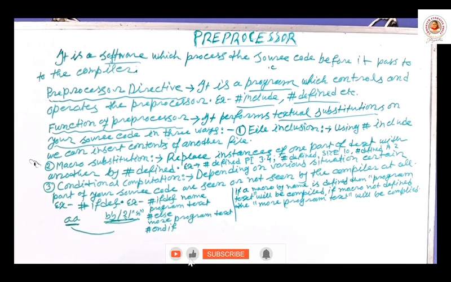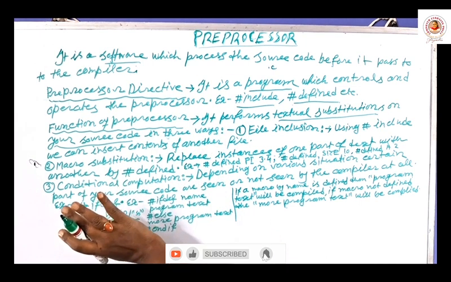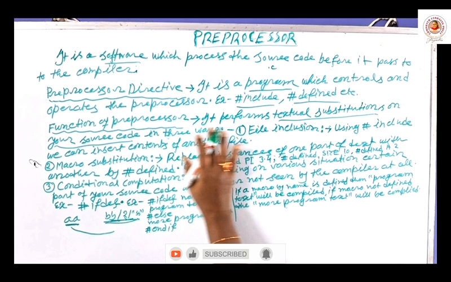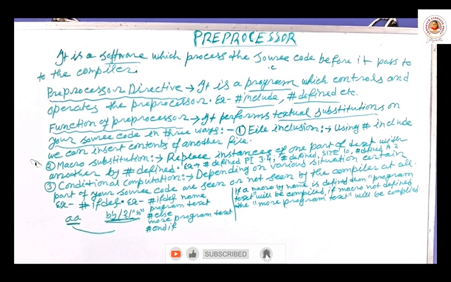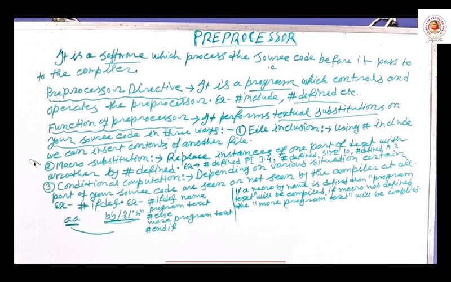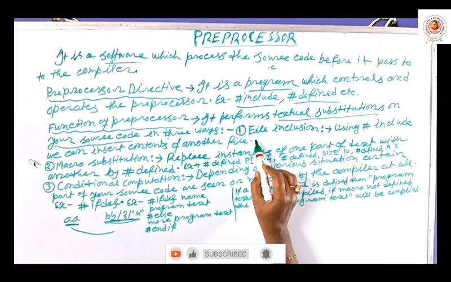So the main function of the preprocessor software is to perform textual substitution on my source code, and this is done in 3 ways. This substitution can be done in 3 ways.